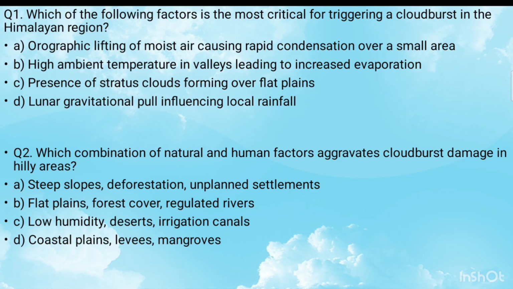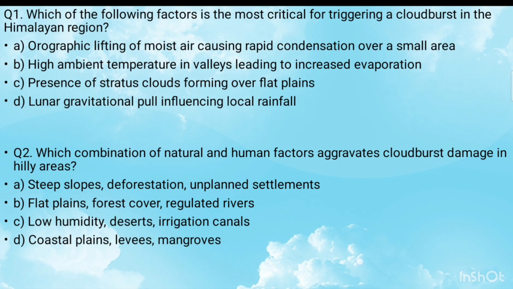Second option is high ambient temperature in valley leading to increased evaporation. Third option is presence of stratus clouds forming over flat plains. And the last option is lunar gravitational pull influencing local rainfall.